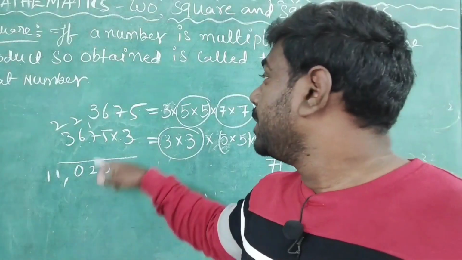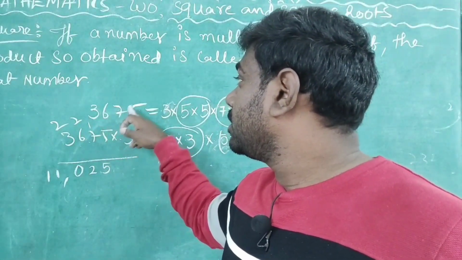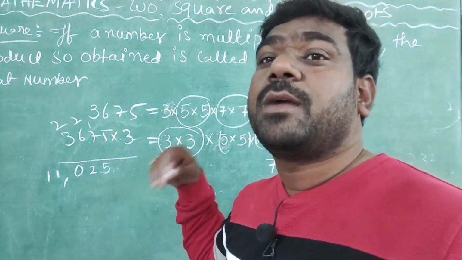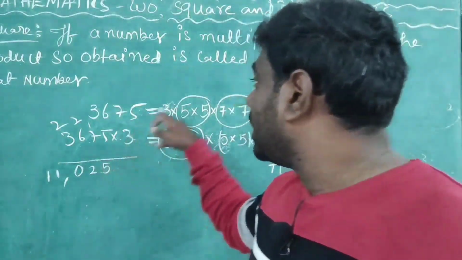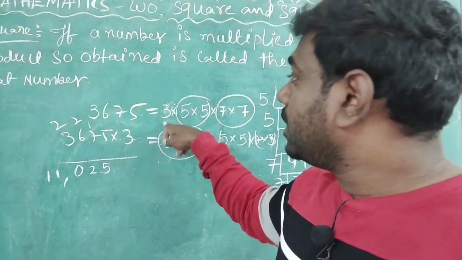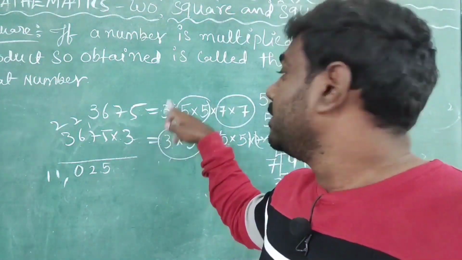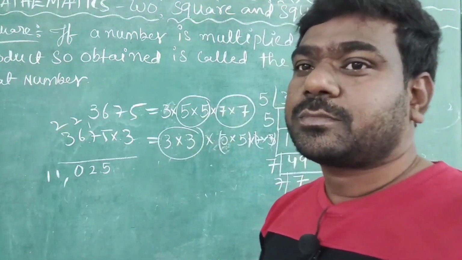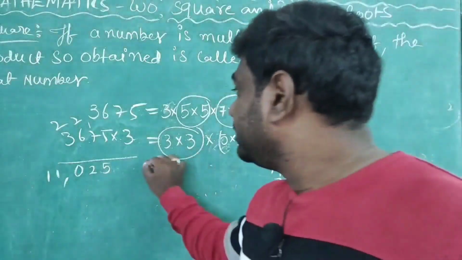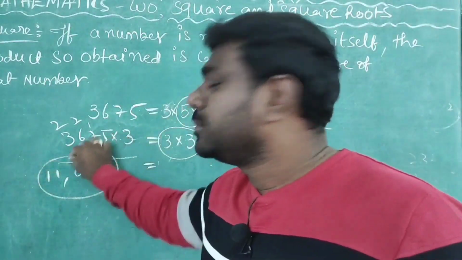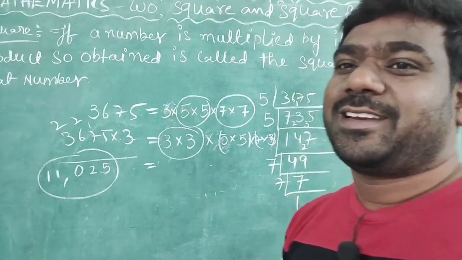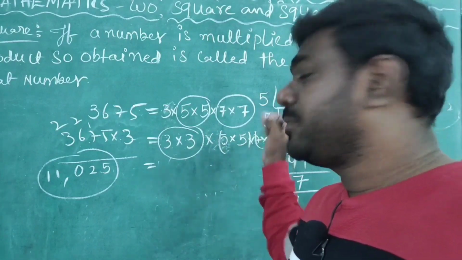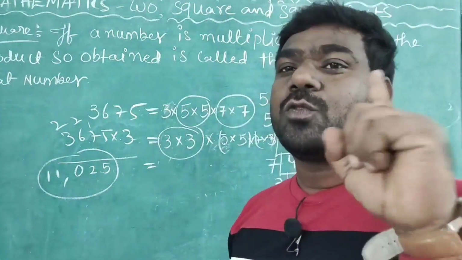What is it here? I made 3675 a perfect square by multiplying both sides by whatever number was required. What number is required to make a pair here? That is 3. That's why I am multiplying both sides with 3. Now sir, this number is the perfect square of what number? How to identify? Very simple. Here we made pairs. From each pair you have to pick out one number.